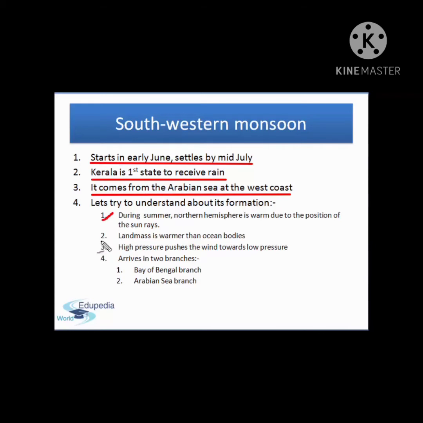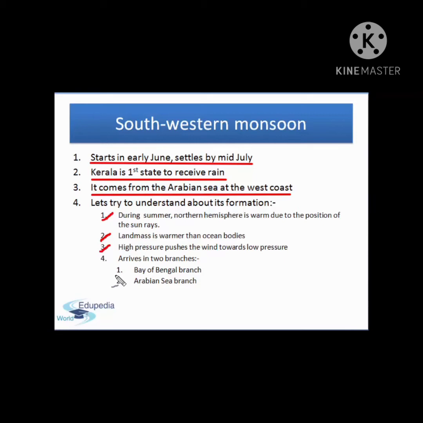Now let us try to understand its formation during summer. The northern hemisphere is much warmer due to the position of the sun rays. At this time, the earth is slightly tilted towards the sun and most of the sun rays fall in the northern hemisphere. Due to so many sun rays, landmass is warmer than ocean bodies. Due to this phenomenon, high pressure and low pressure systems are created. Landmass, being warm, generates low pressure and the water body generates high pressure. And always remember, air moves from high pressure to low pressure.